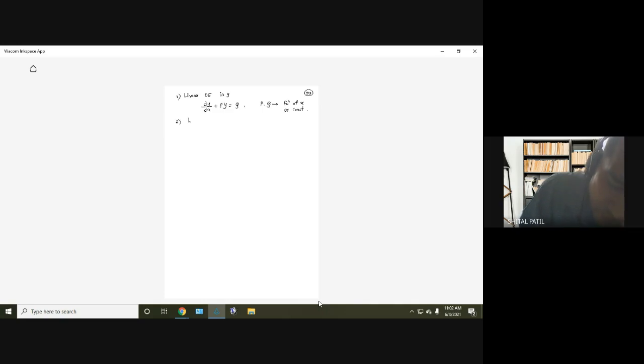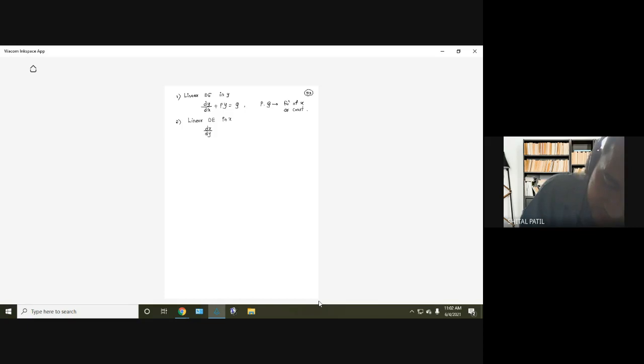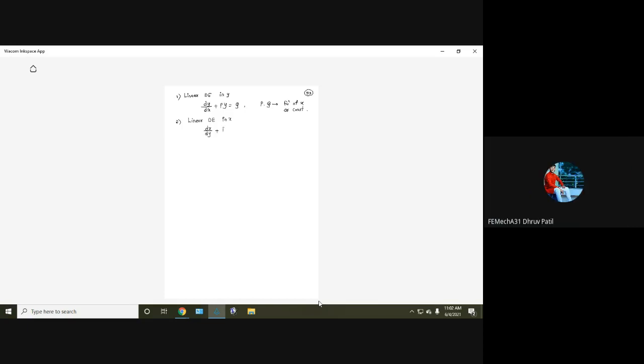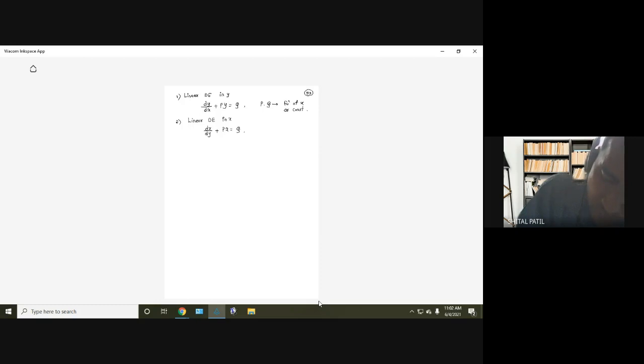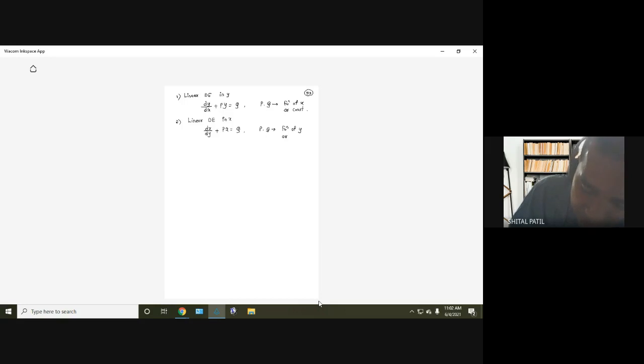Now tell me, how will the linear differential equation in x look? dx by dy. Absolutely, very good. Plus p x equals q. What are the roles of p and q? p and q are functions of y. Why? Now we have to consider the degree of x. X is the dependent variable.